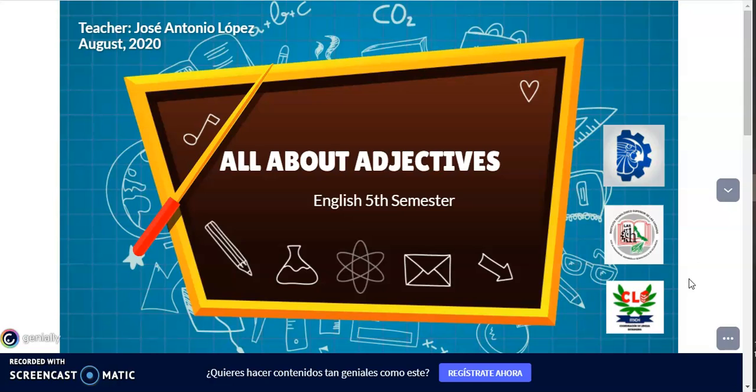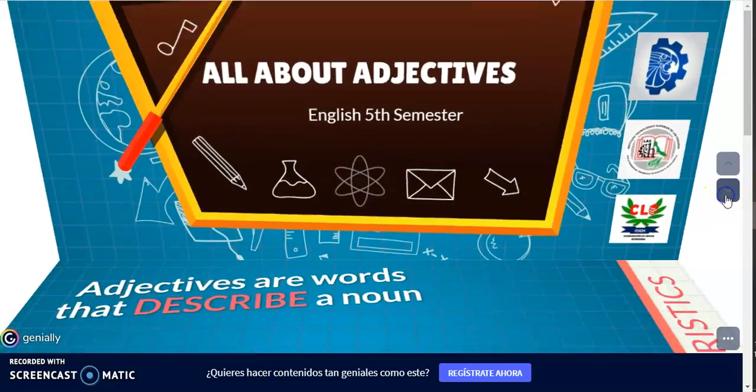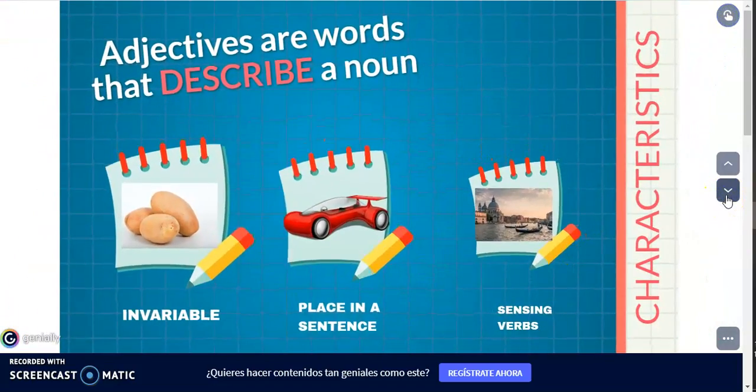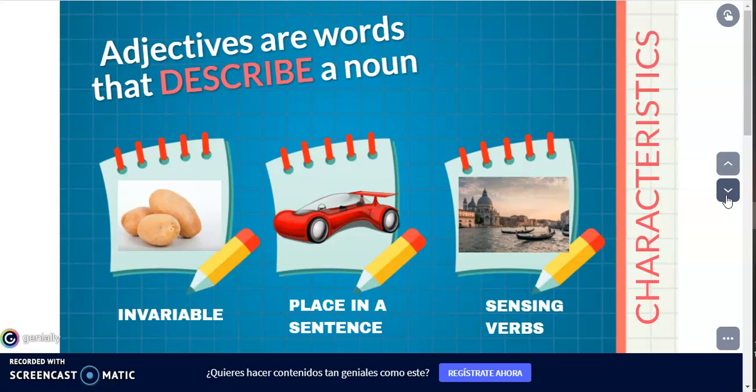This is a review about adjectives. What's an adjective? Well, as we have already studied, adjectives are words that describe a noun. That means that whenever we're trying to point out a characteristic of a noun, we need to use an adjective. Adjectives have a lot of characteristics, but for the purposes of this class, we are only focused on 3 of them.